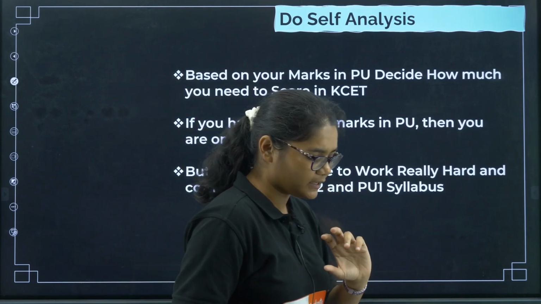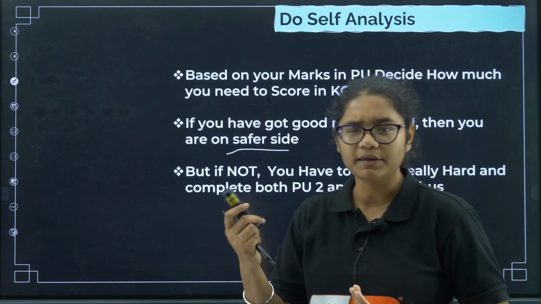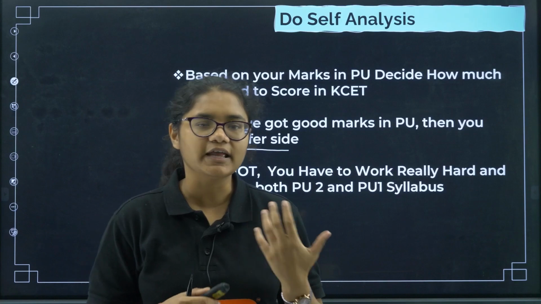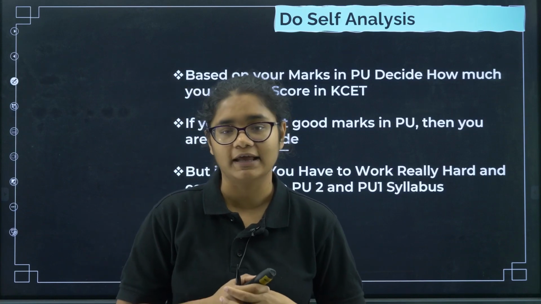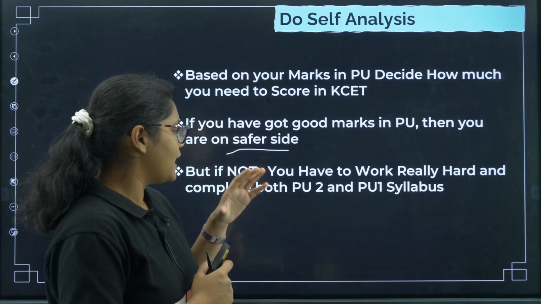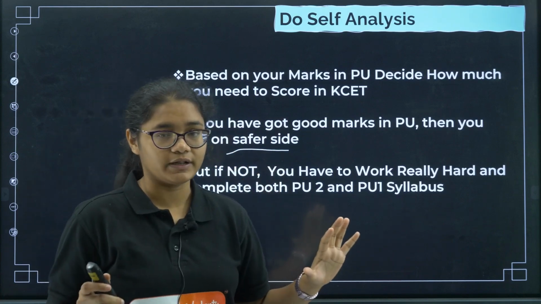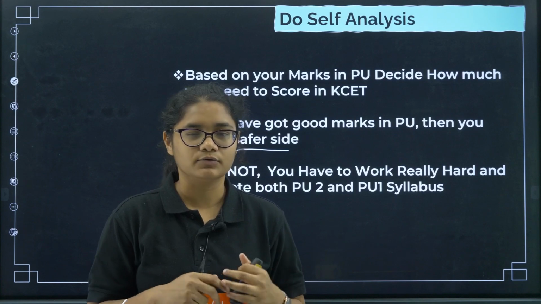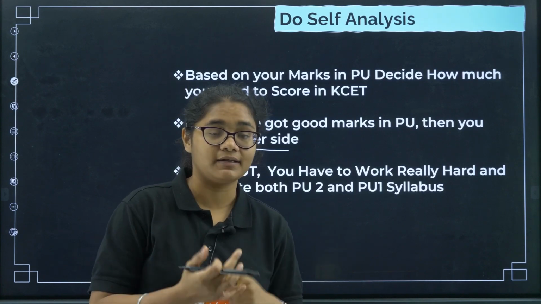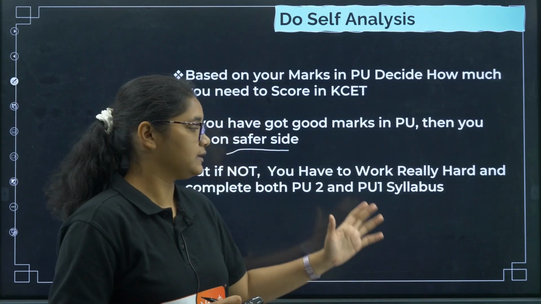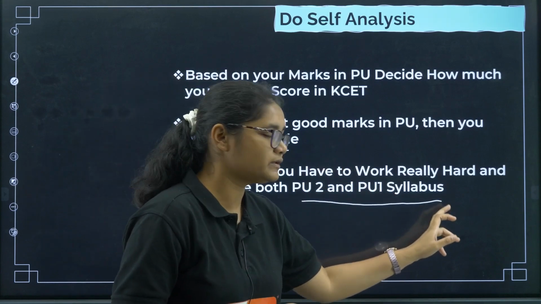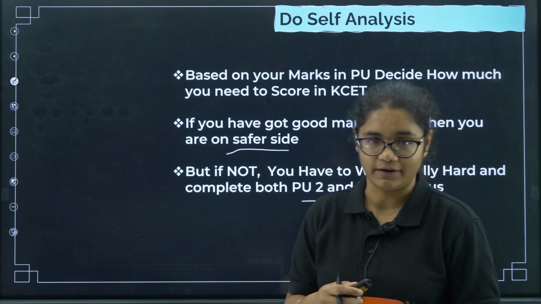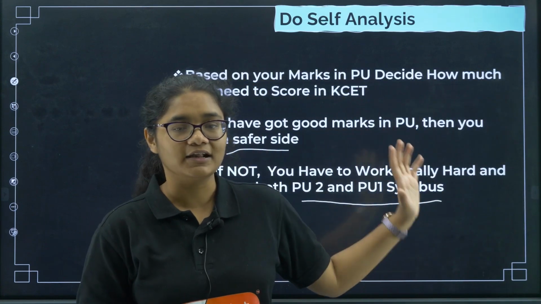So here, if you skip some PU1 syllabus topics, you can still make it. But if you haven't done well in your PU boards in 2024 or the previous year, suppose you got 260 plus, 265 plus, or even less than that, then you really need to work hard and complete the whole syllabus, because you have to get very good marks in your KCET examination, right? So that is the thing, you need to do a self analysis.